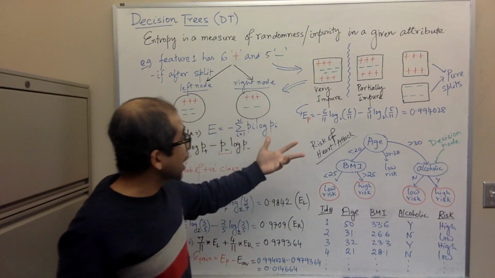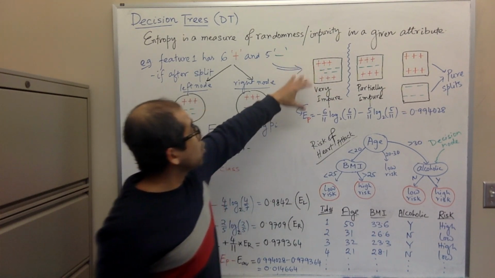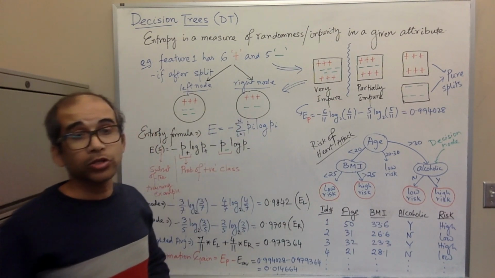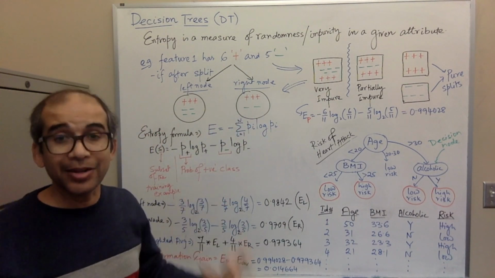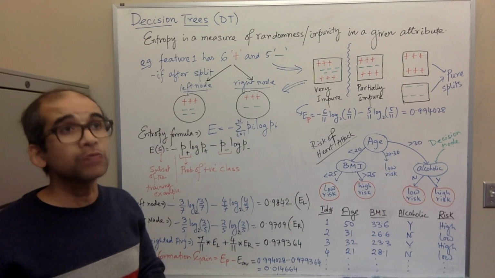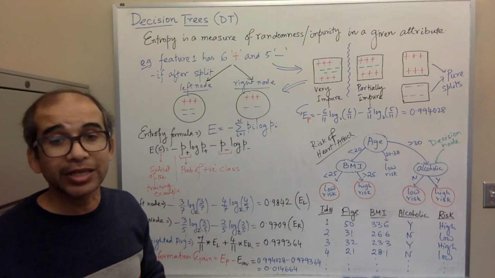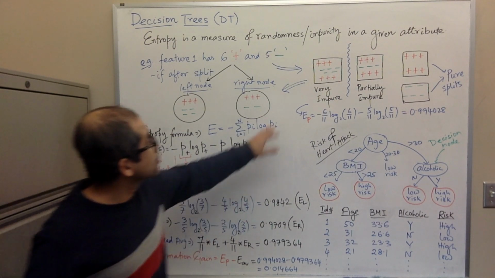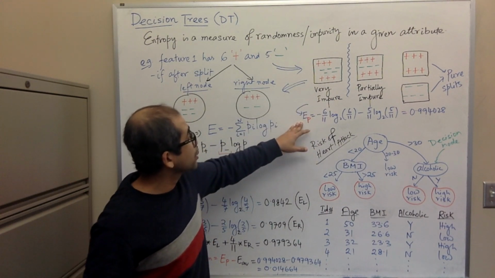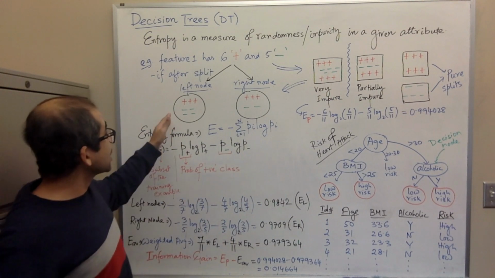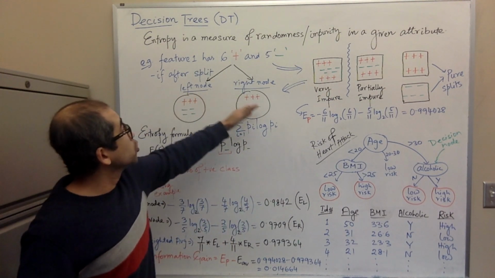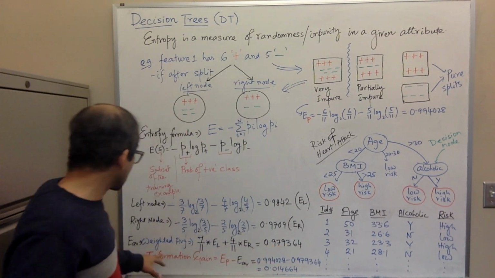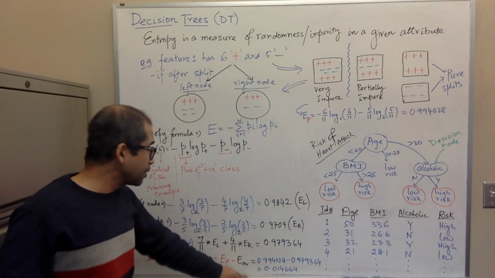Now I want to check, after splitting this node based on, let's say, age, and getting these left and right nodes, did I reduce my entropy? If I reduce my entropy, that means I will have information gain. So information gain has to be positive in that case. Information gain is the entropy of the parent node minus the weighted average of these two child nodes. Let's call the weighted average EAV. EP minus EAV is